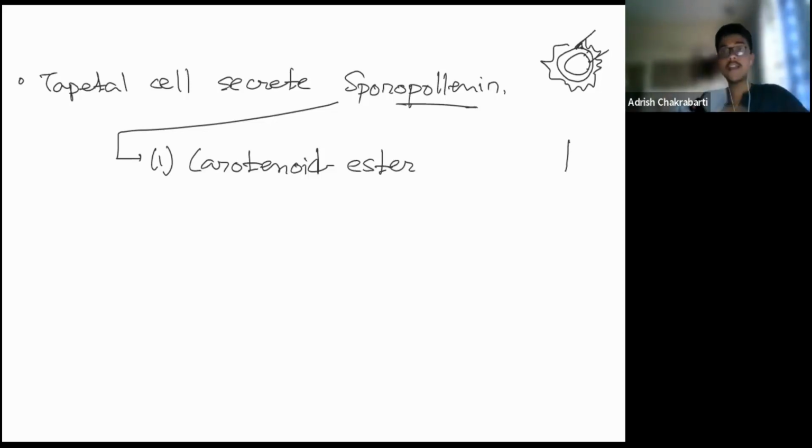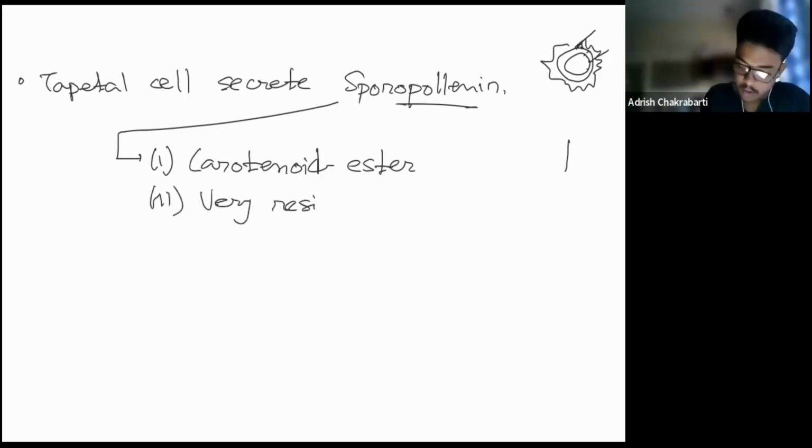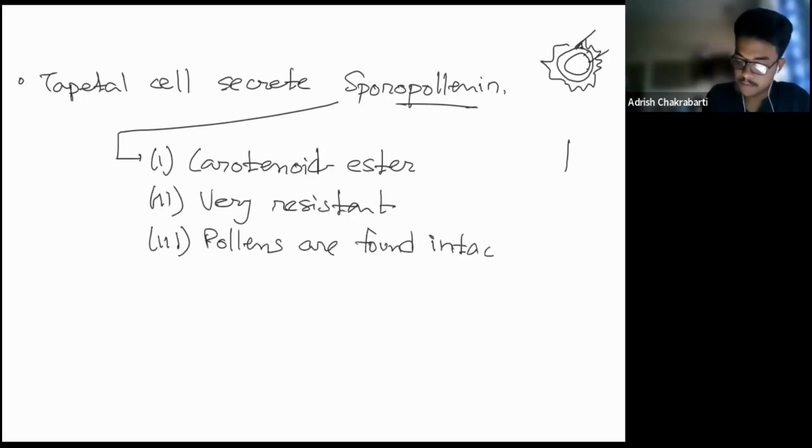In paleontological studies of plants, the pollens play a very significant role because they are not degraded during the course of time. You can read all these statements from NCERT. I'm just mentioning the highlight points over here. Pollens are found intact in fossils due to the presence of sporopollen.